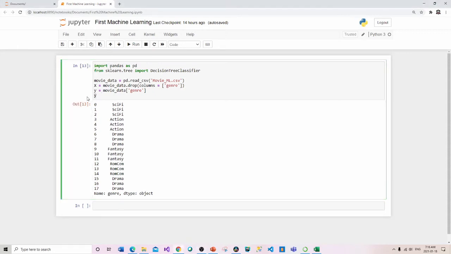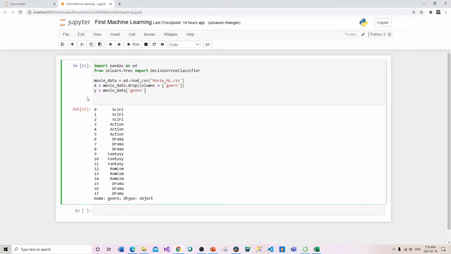So we are actually now going to instantiate an object of the DecisionTreeClassifier, and we're just going to simply call it a model. Okay, and this is how we instantiate an object of DecisionTreeClassifier.